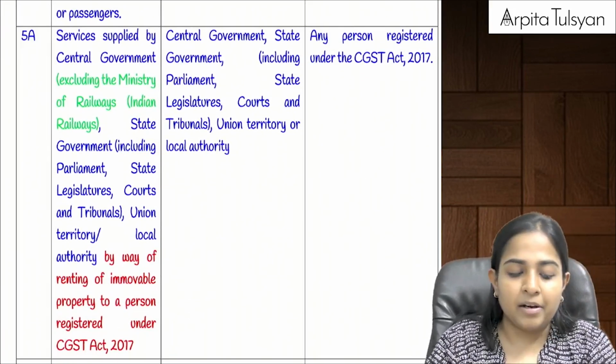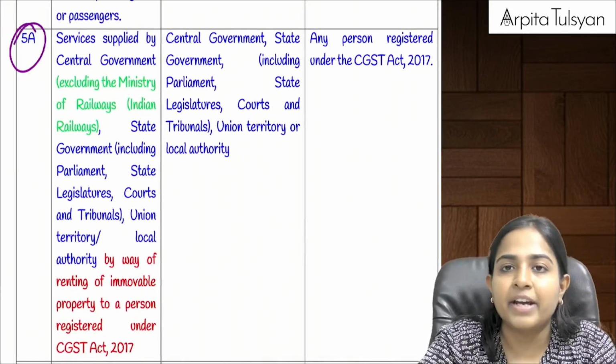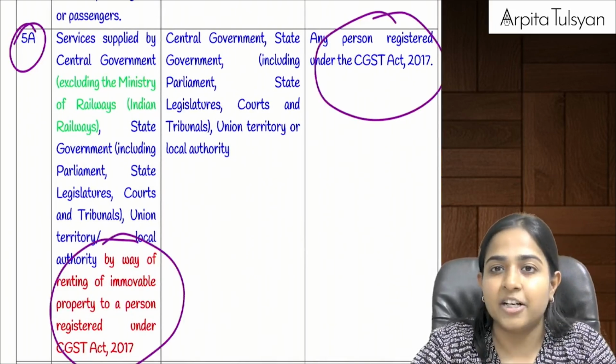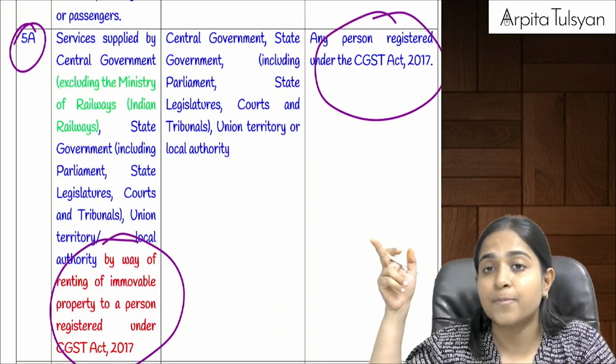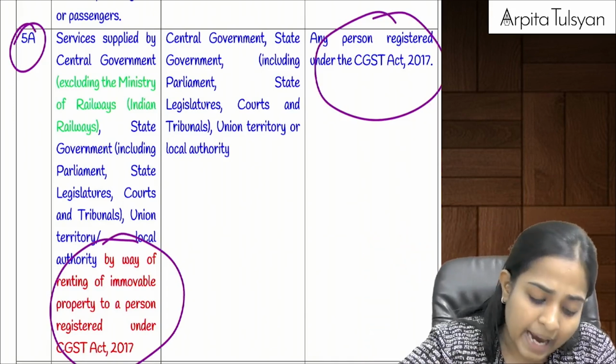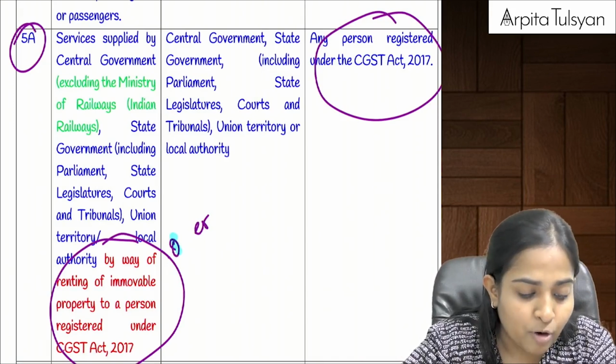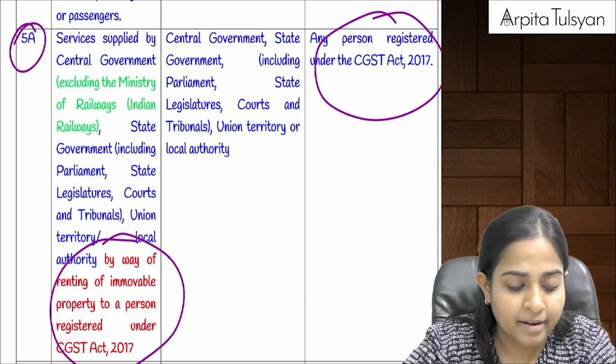Second one, similarly, do you recollect this entry number 5A, where we had discussed renting of immovable property to any registered person? Above it was any other services provided to a business entity. Here it was any other services. Here it is renting of immovable property services to any registered person.